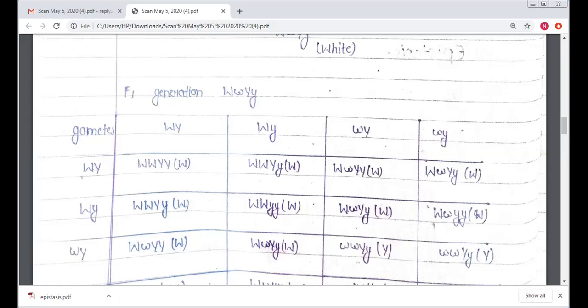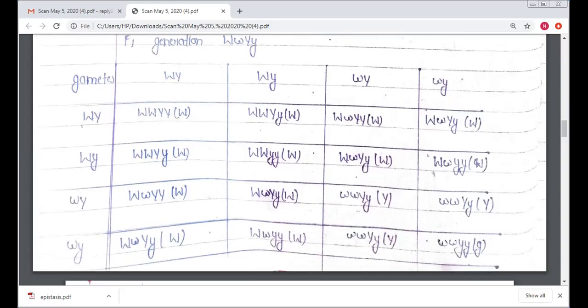Now come to this here, capital W, capital Y, small y codes for white flower color. Capital W, capital Y, small y, white flower color. Small w, capital Y, small y. Here it represents the yellow flower color, because capital W is absent here. So the expression of the capital Y is here. Now small w, capital Y, small y is again yellow flower.